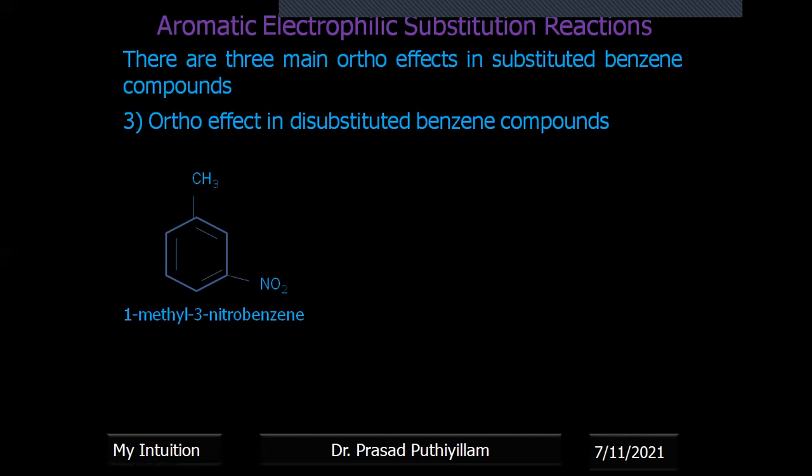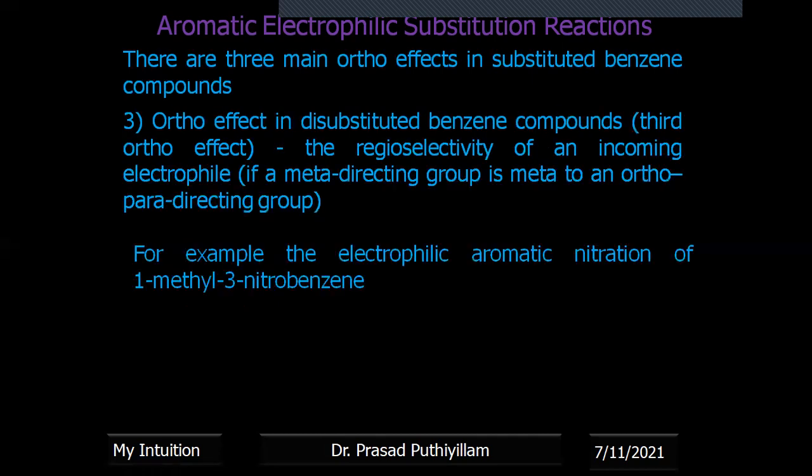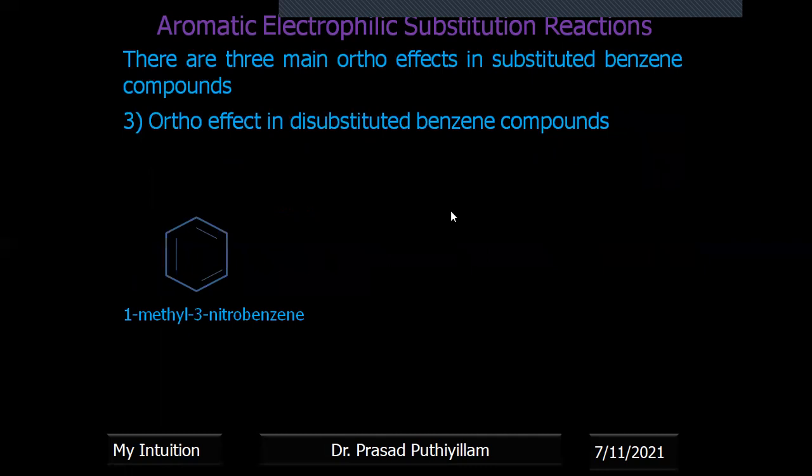That is the meaning of the previous slide: a meta directing group is present meta to an ortho para directing group. So don't get confused by the statement as such. A meta directing group is present at a meta position compared to the ortho para directing group in a disubstituted benzene.